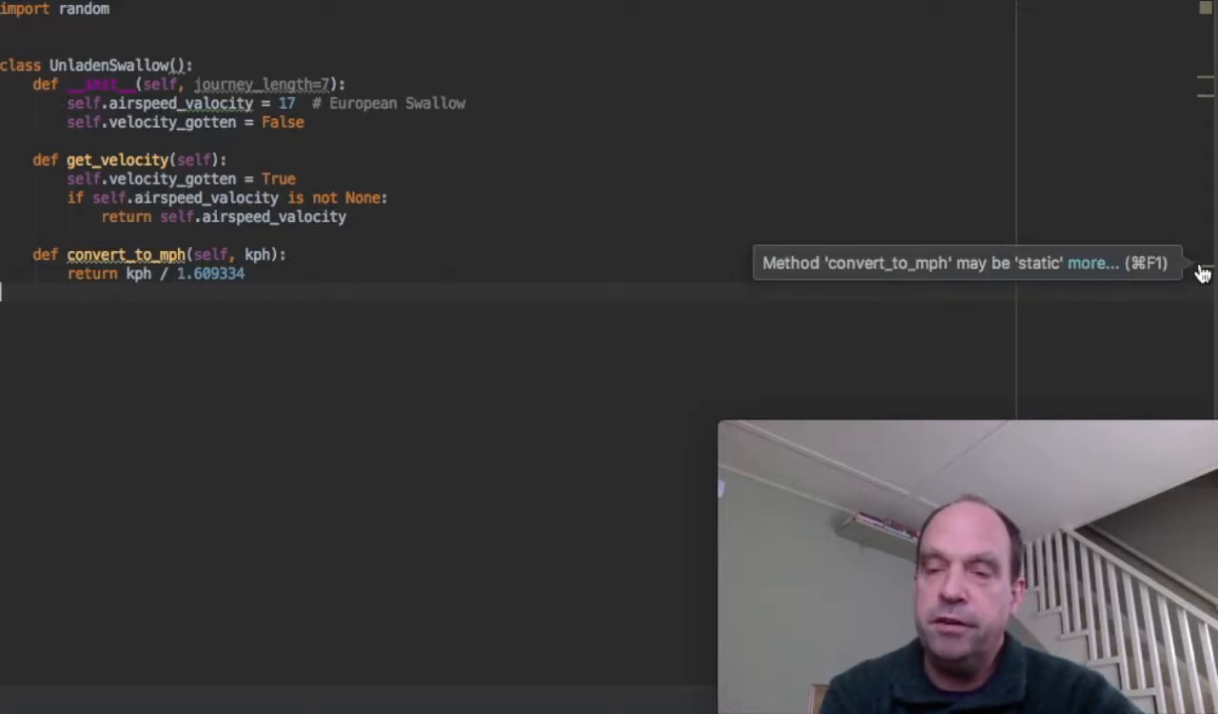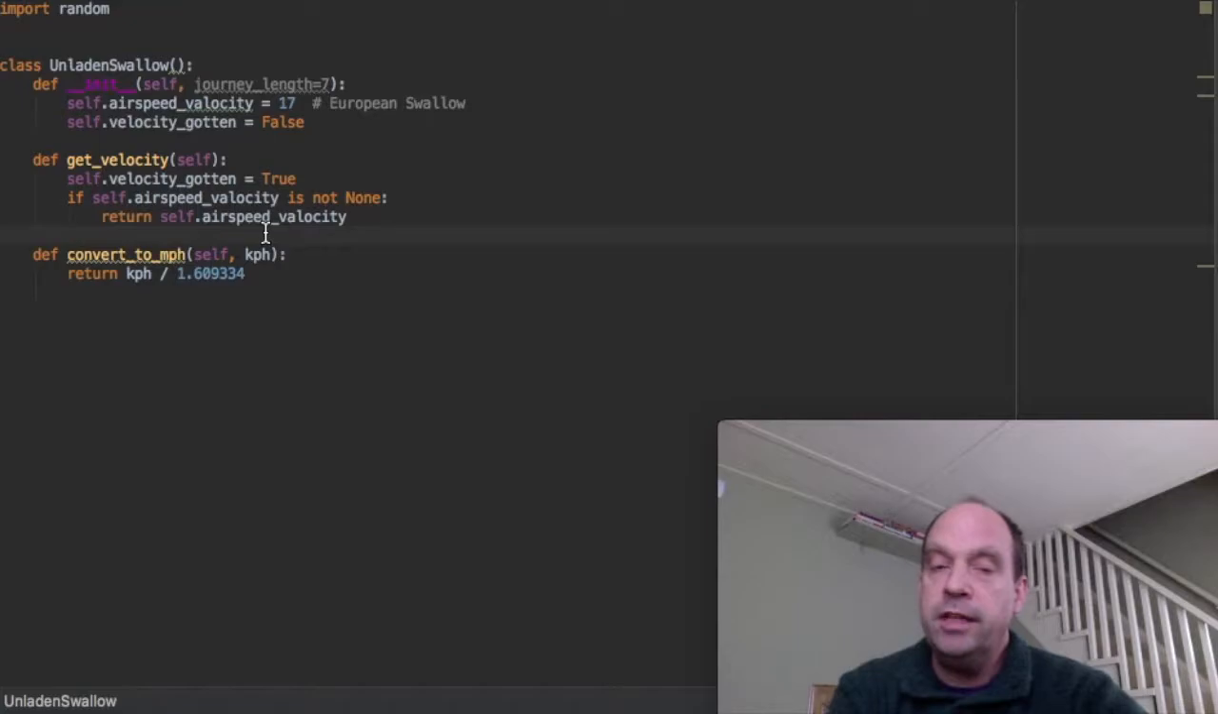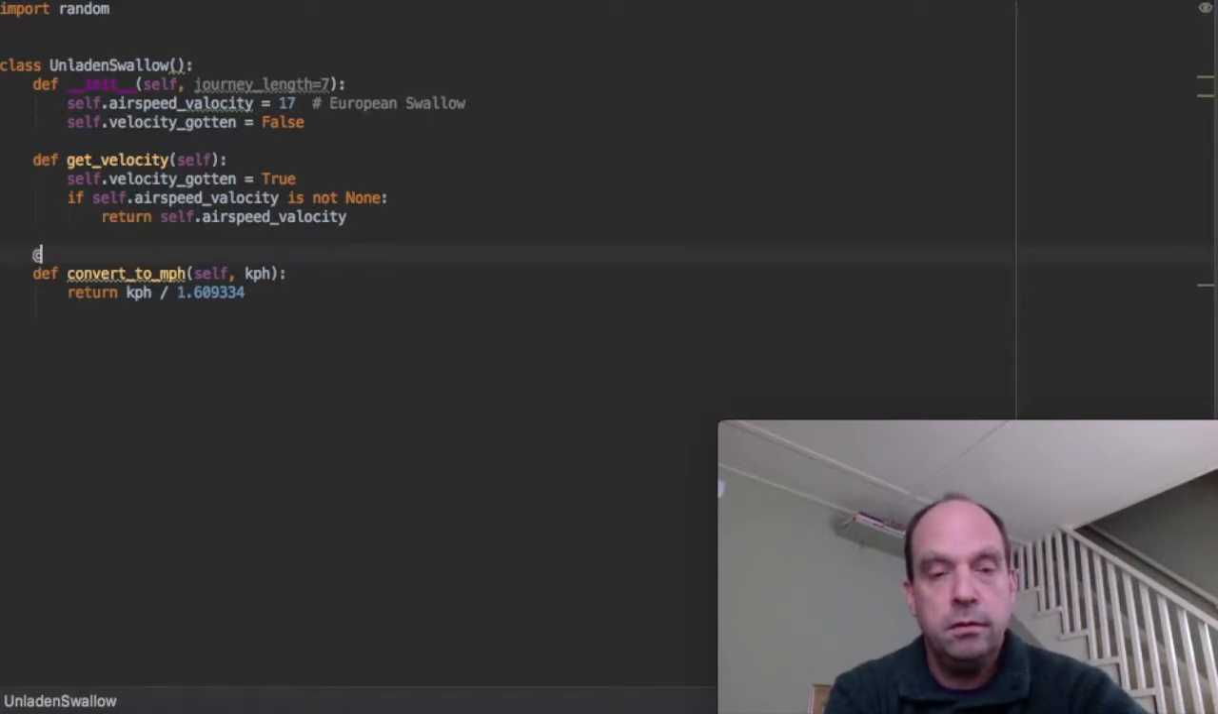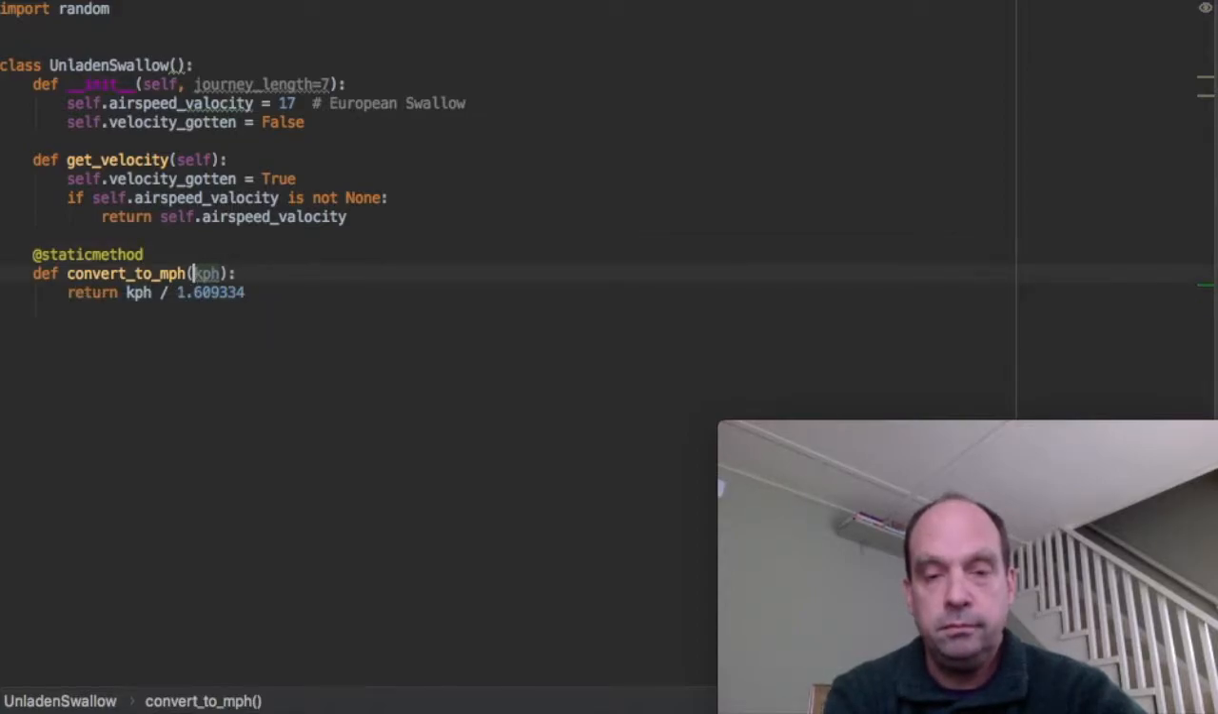It says method convert to MPH may be static. So PyCharm noticed that we haven't actually used any instance variables inside this method. And it's letting us know that we probably should be coding this as a static method. So we'll add the decorator static method. Static methods don't take a self parameter. And that warning is cleared.